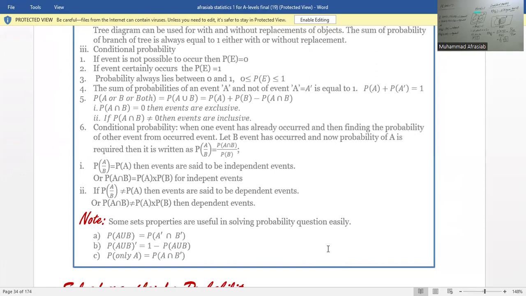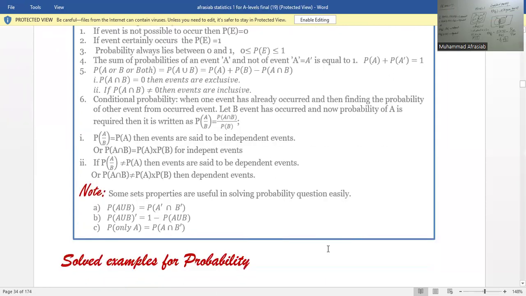Some properties which are being used: probability of A union B whole complement is equal to probability of A complement intersection B complement, which is 1 minus probability of A union B. And probability of only A means probability of A intersection B complement. So these are the tips which are being used in this topic of probability, and we are going to use them one by one for the solution of problems on probability later on.